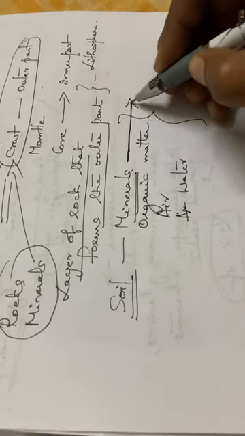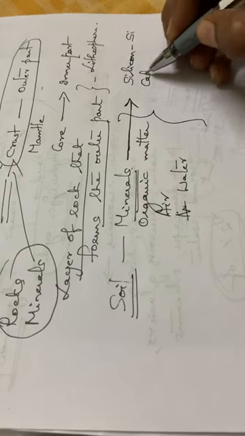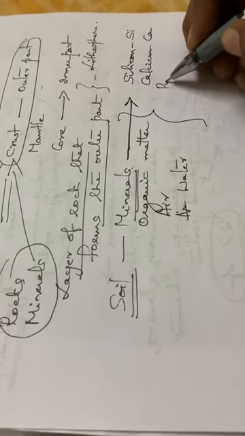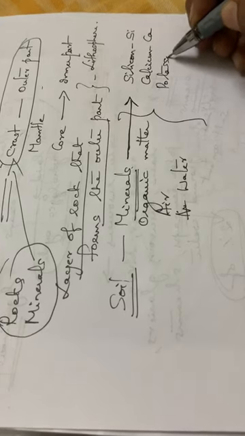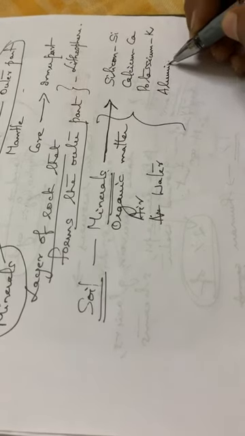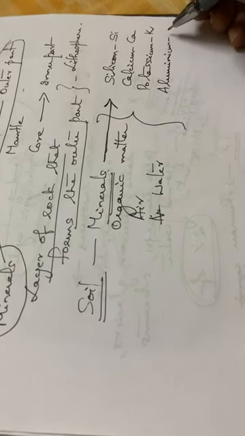So there will be a mineral of silicon, the chemical symbol is Si. Then calcium, Ca. Then potassium, K. Then aluminium. I am writing all these in detail because there are English students here.